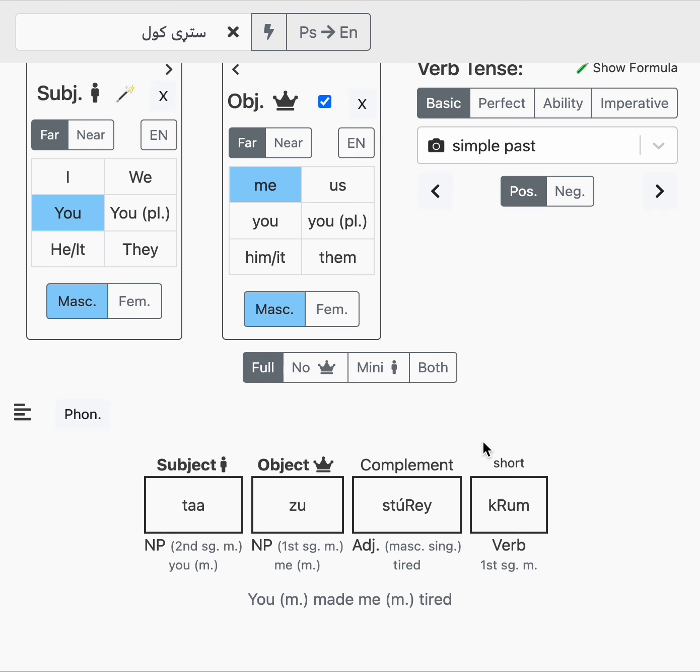But here we just have a subject, an object, and a complement, and then the verb. So the complement here is going to be changing according to the object, because that's the thing that's being changed. So in the simple past, we have sturdy and krum separated because we're in the perfective.